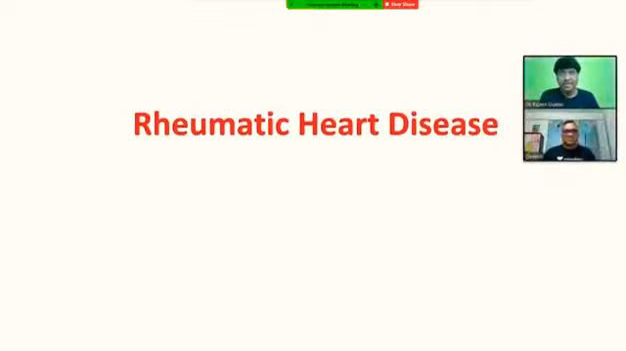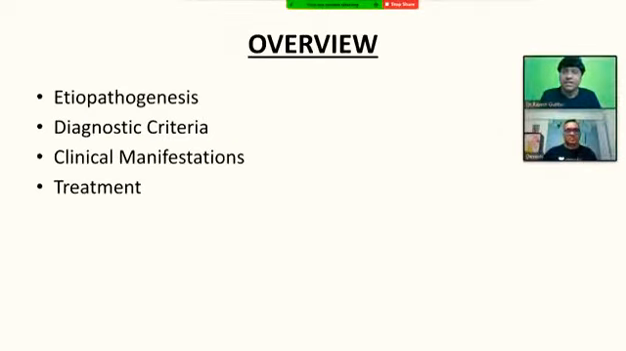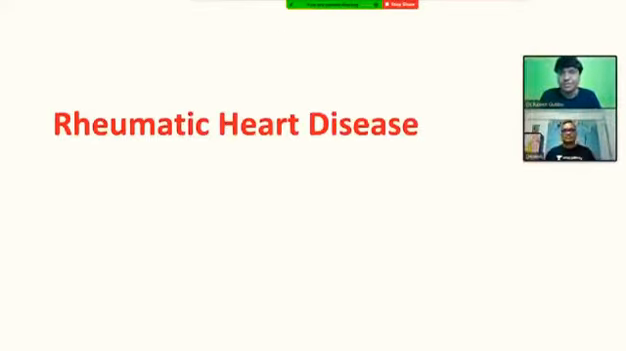In this particular rheumatic heart disease, this will be the overview of our presentation. That includes etiopathogenesis, diagnostic criteria, in which we have the modified Jones criteria, which I'll be discussing, clinical manifestations, and finally, we will conclude this session with the treatment. So first, Devesh sir will talk about the etiopathogenesis.